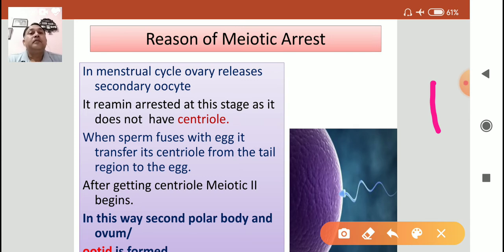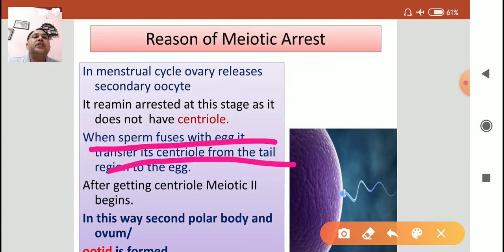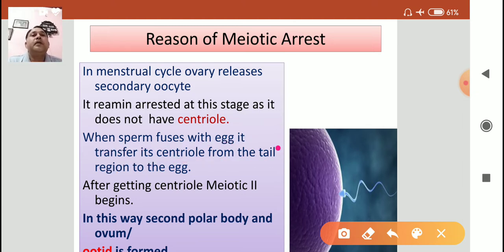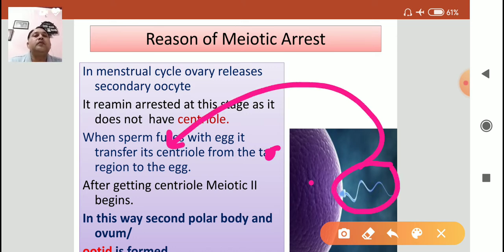The secondary oocyte does not have a centriole, and the sperm has its own centriole. So during fertilization, when sperm fuses with the egg, it transfers its centriole from the middle piece, from the neck, to the egg. Here the sperm is the donor of centriole, and after getting that centriole, meiosis 2 begins.